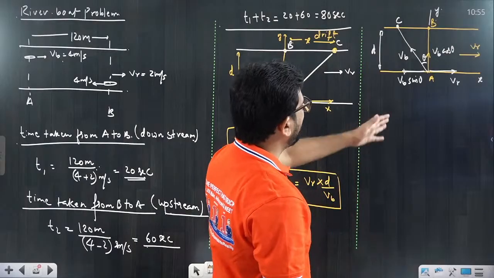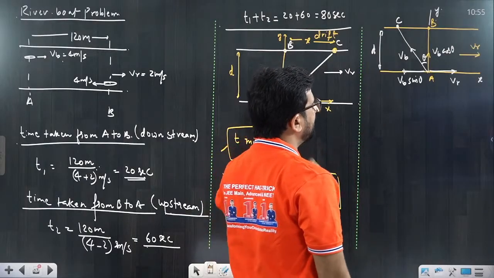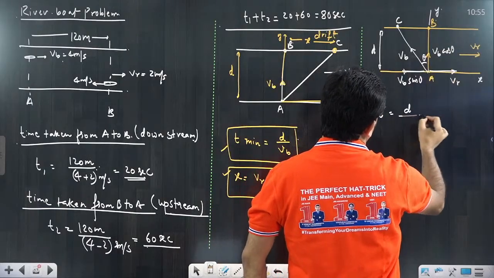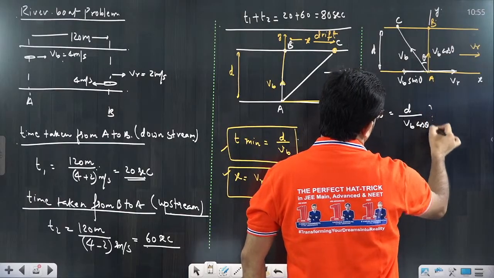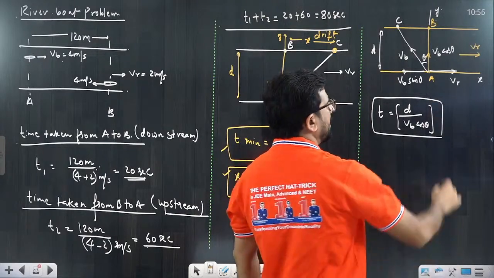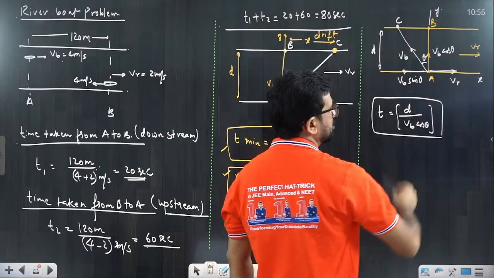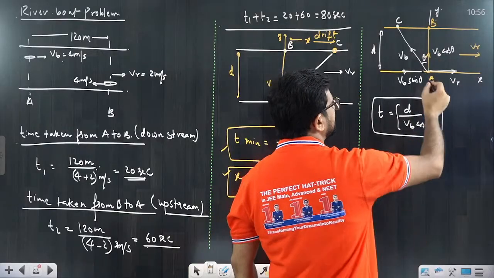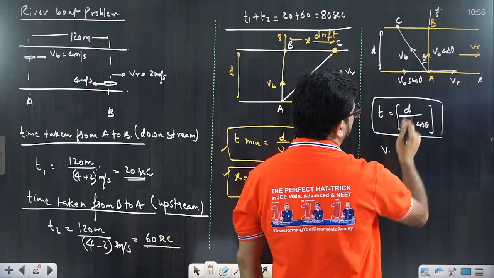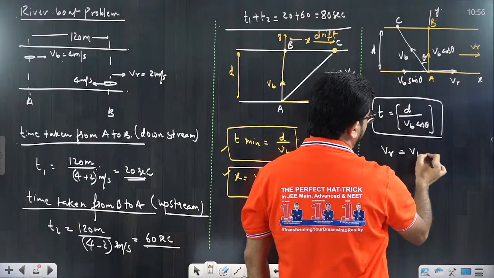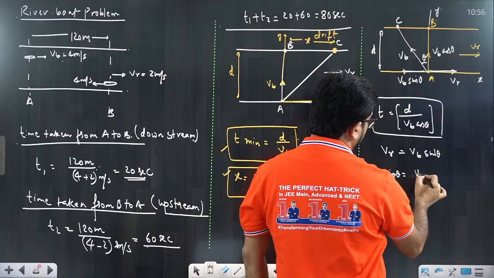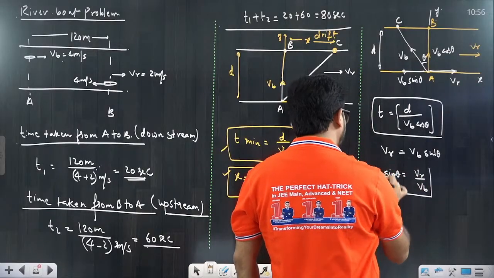That's the D. So if I ask you a very simple thing, what is the time to cross the river? So the time is equal to D by VB cos theta. And second thing, along the x-axis, what is the displacement? Zero, because I want to go directly from A to B. So along the x-axis the displacement is 0, then the velocity should also be 0. That means VR is equal to VB sin theta. So from here you can say sin theta is equal to VR by VB.